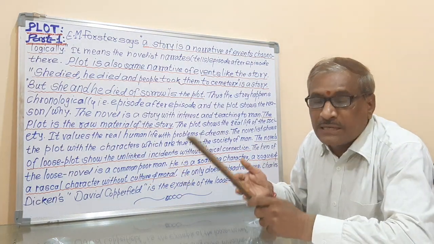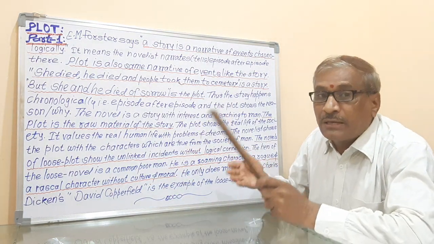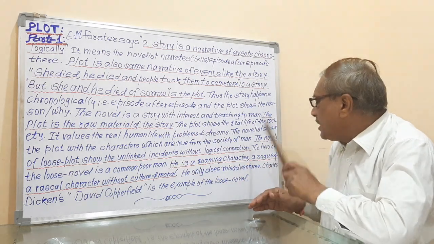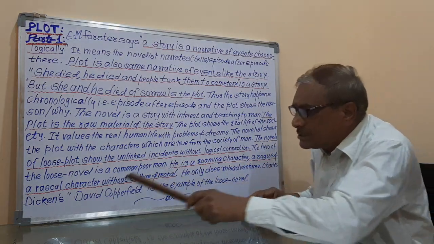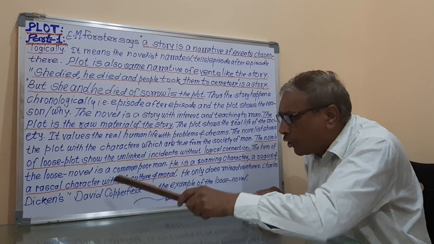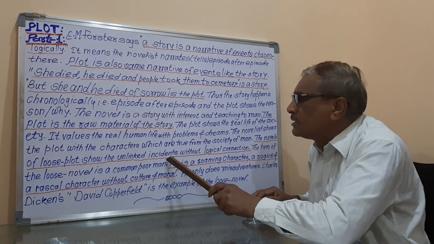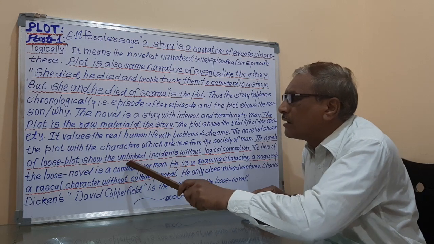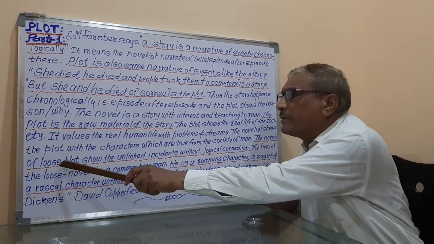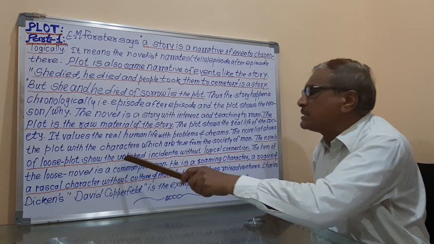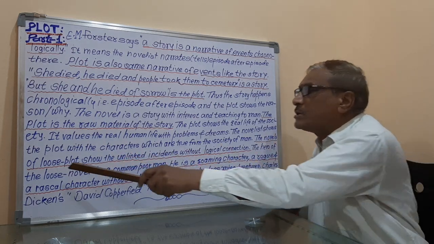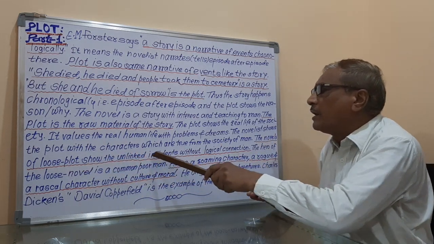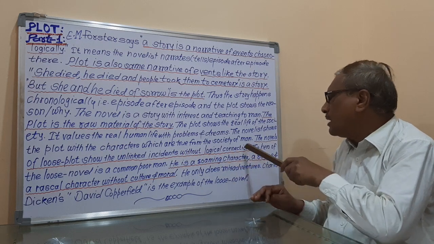Organic novel means there is the organic plot, there is the ideal plot. But if the novel is there and the incidents are not joined properly, means if the incidents are unlinked, then those novels are called the loose plot novels. In this way, the novels of loose plot show unlinked incidents without logical connection.